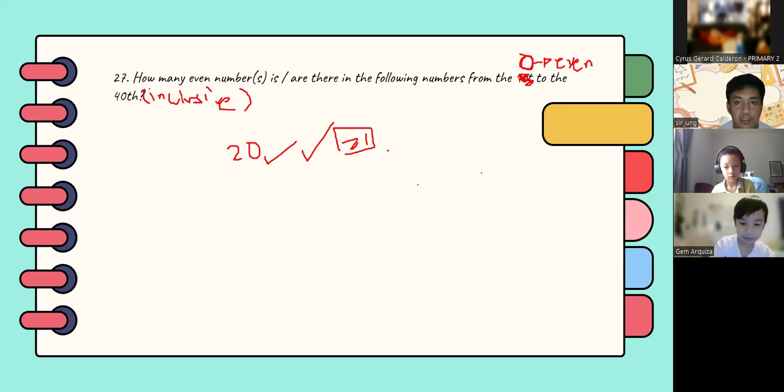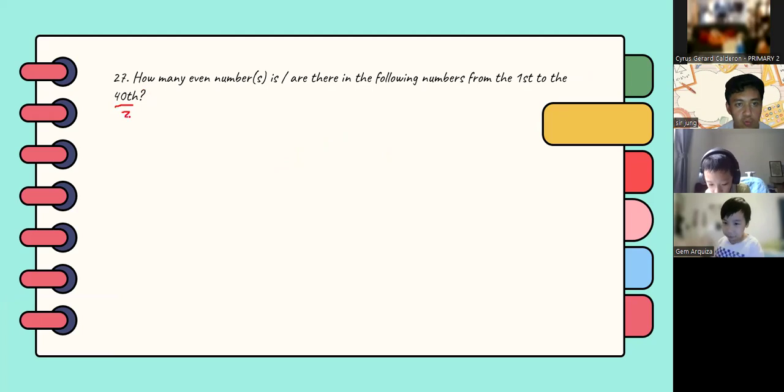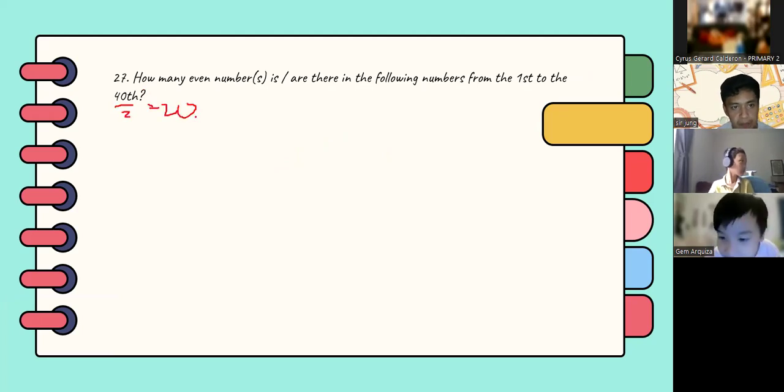So, any questions regarding this problem? So I think this is easy. You just need to divide 40 by 2, and you will arrive at 20. Okay.